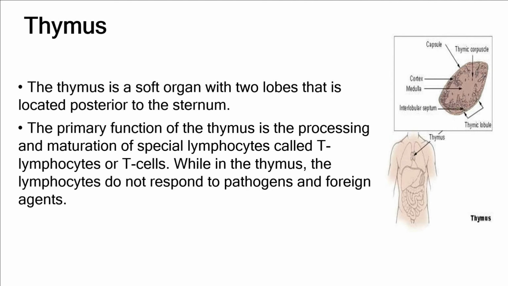Thymus. The thymus is another organ of the lymphatic system. The thymus is a soft organ with two lobes that is located posterior to the sternum. The primary function of the thymus is the processing and maturation of special lymphocytes called T lymphocytes, or simply we can say T cells. While in the thymus, the lymphocytes do not respond to pathogens and foreign agents.